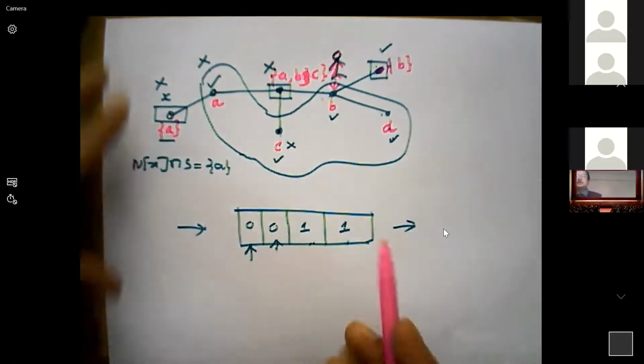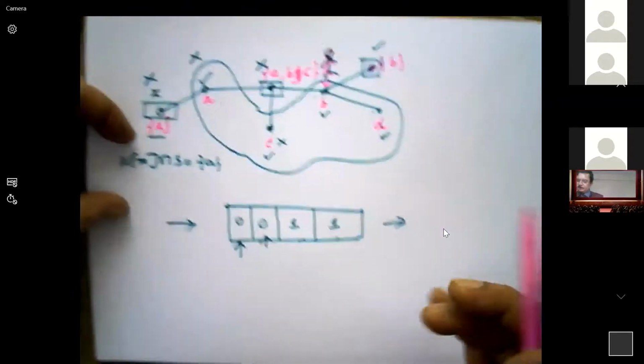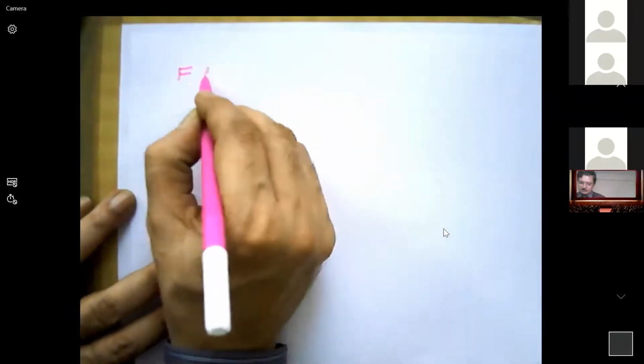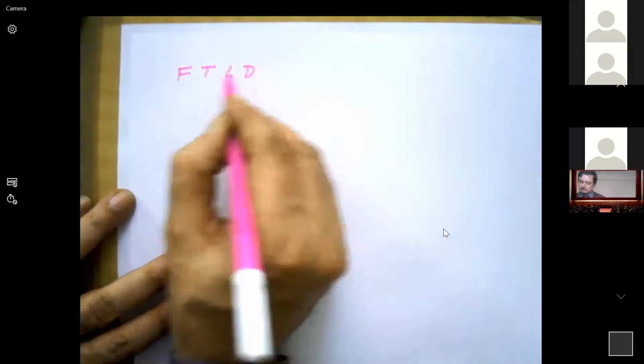For this purpose, he developed a new concept called fault tolerance locating domination.